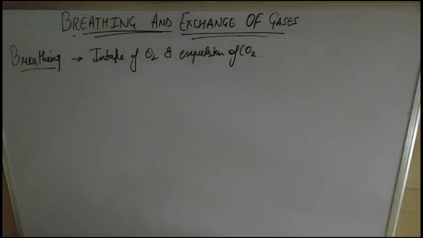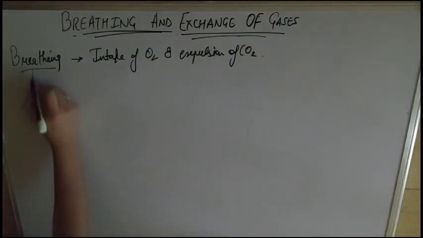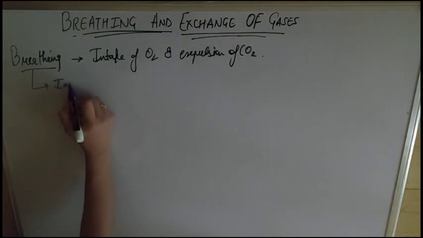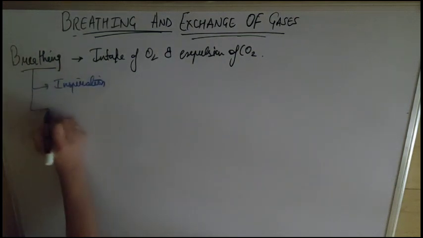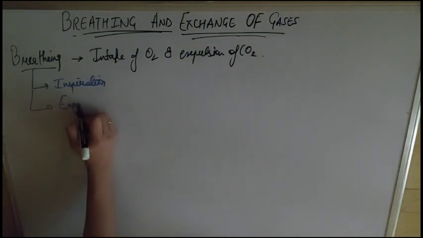It occurs generally in two stages: inspiration and expiration. What is inspiration?